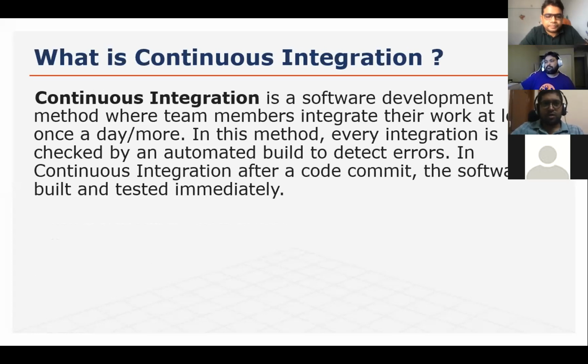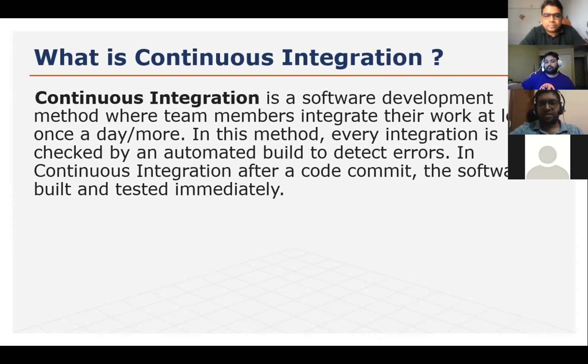Okay. So first, see a theoretical definition of continuous integration. Continuous integration is a software development method where team members, or we can say developers, integrate their work at least once a day or more. In this method, every integration is checked by an automated build to detect errors. In continuous integration, after a code commit, the software is built and tested immediately.